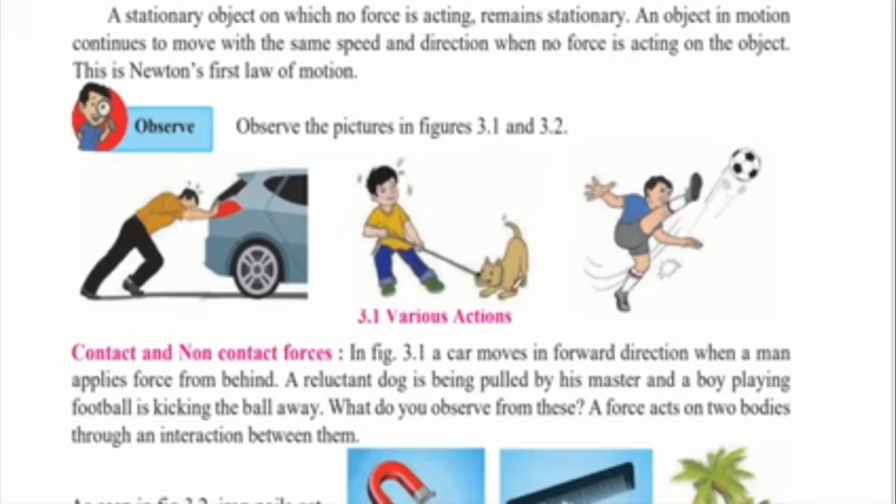But as soon as either the boy's force increases more than the dog's force, or the dog's force increases more than the boy's force, the rope will move in that direction. And when the boy is kicking the ball, while it is at rest, the ball will stay on the ground. But as soon as the boy pushes the ball with his leg and kicks it with more force, the ball will move in the direction in which he kicked it.